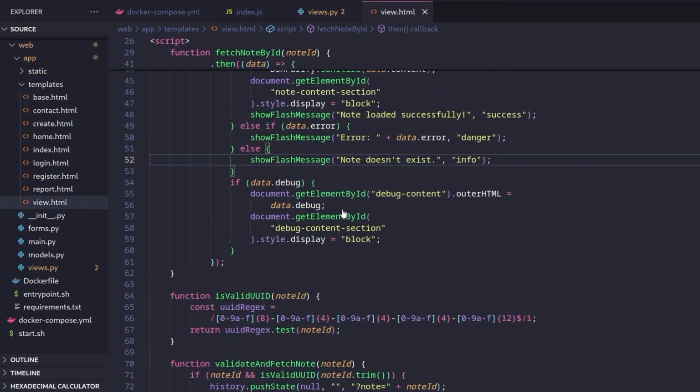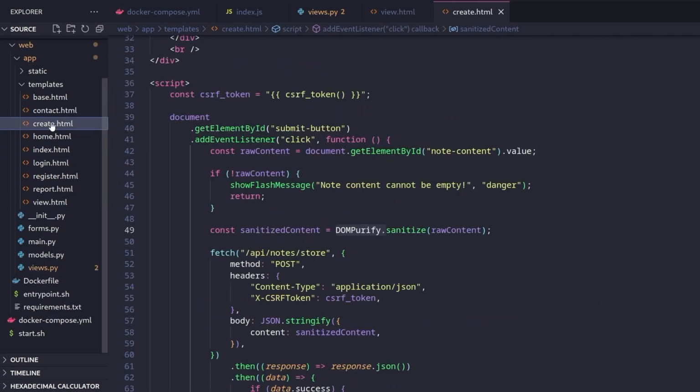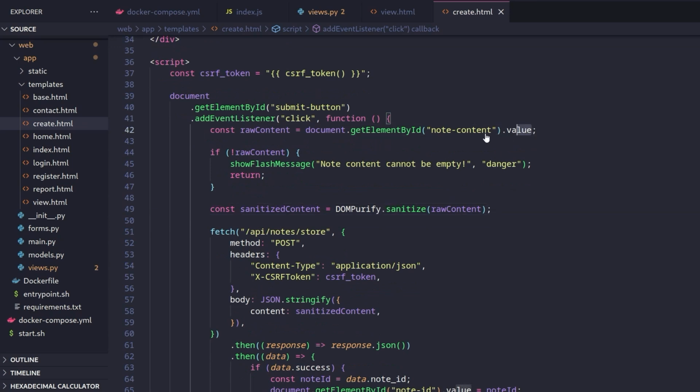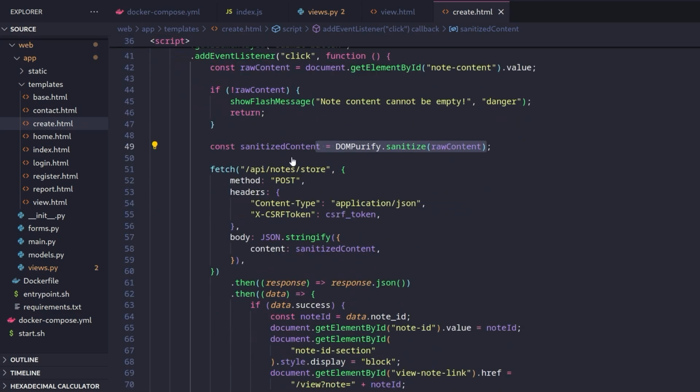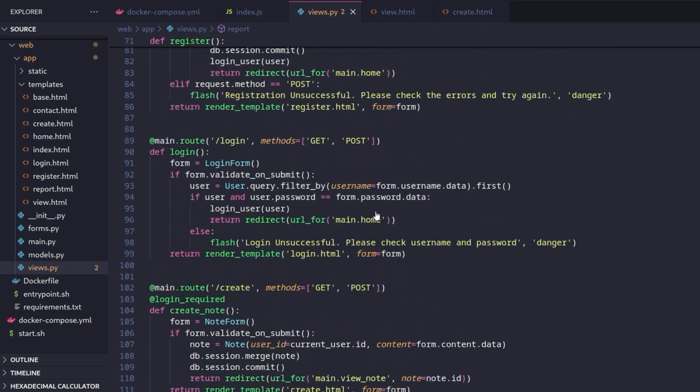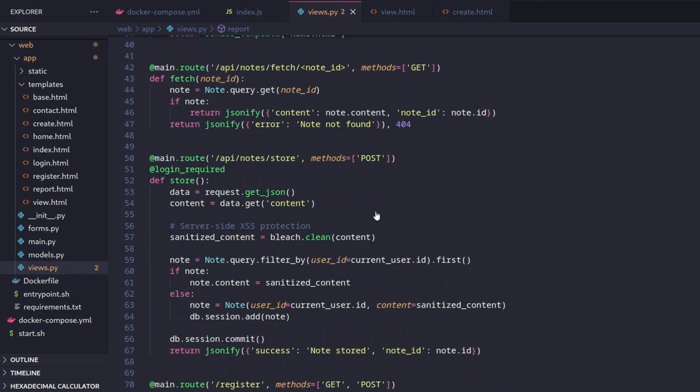So if you weren't already thinking about it, hopefully you have started to think about cross-site scripting. And I just want to highlight a couple of things. The first is that if we go to create.html, where our note is created, you'll notice it actually takes the note value and then it's going to sanitize it with the latest DOM purify before it sends it off to be stored. So that's not looking too good for us. And if you go to views.py, let's see what happens when that store is actually called. All right, so it takes the content parameter from us and then it's going to pass it through Bleach as well, also the latest version, to strip out any potential XSS payloads. So there we go. We've got 2 layers of sanitization happening on our input.